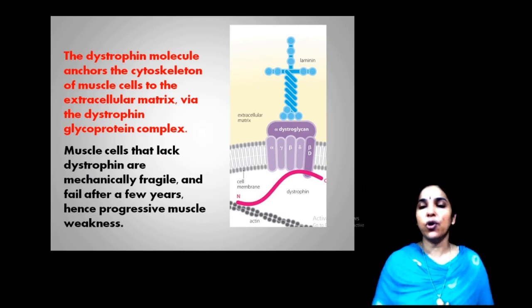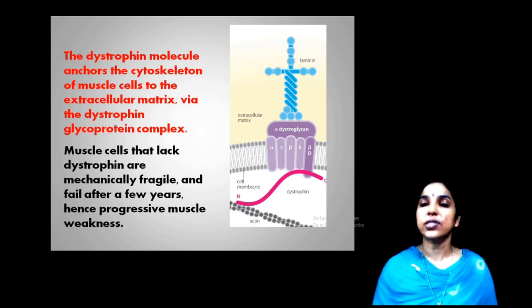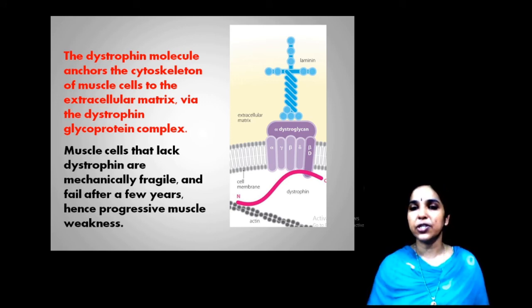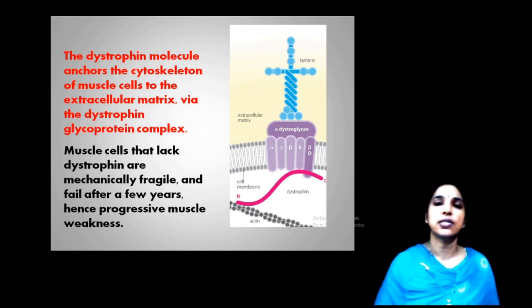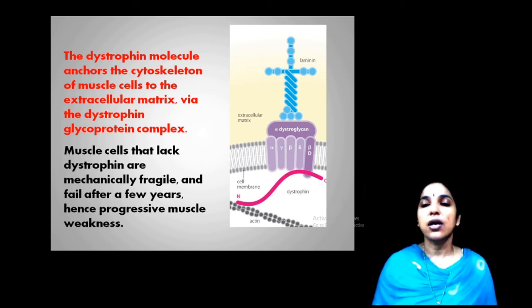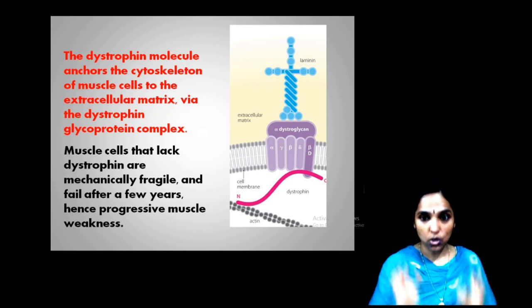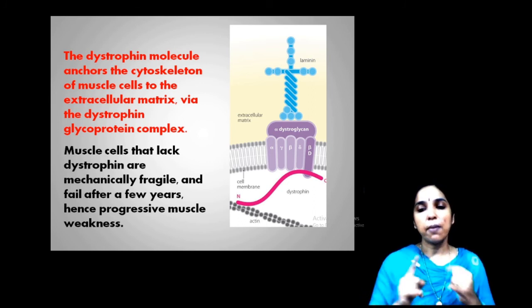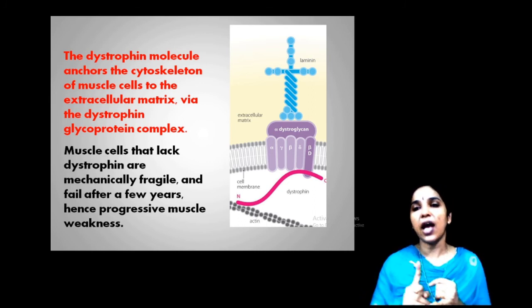The dystrophin molecule anchors the cytoskeleton of muscles through a dystrophin glycoprotein complex. You can see in the picture the dystrophin glycoprotein, a carbohydrate binding to the protein, that is a glycoprotein. Muscle cells that lack dystrophin are fragile. So after a few years, progressive muscle weakness. Muscles without dystrophin are fragile.